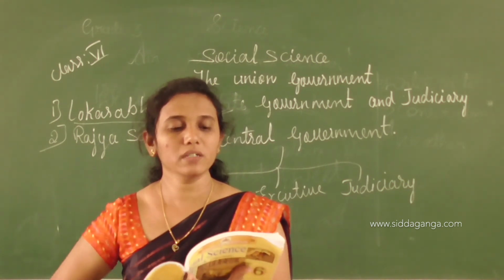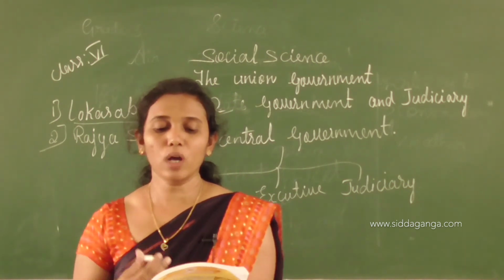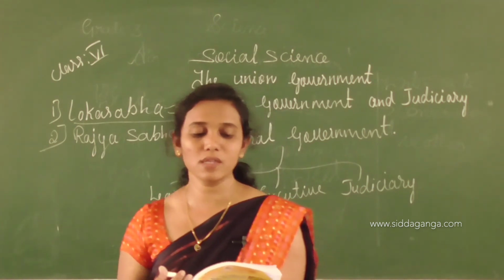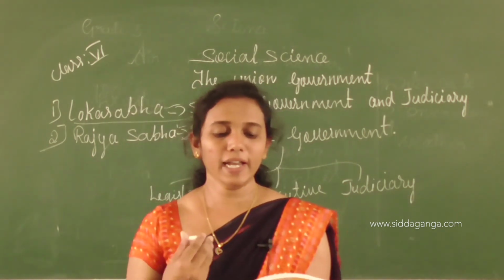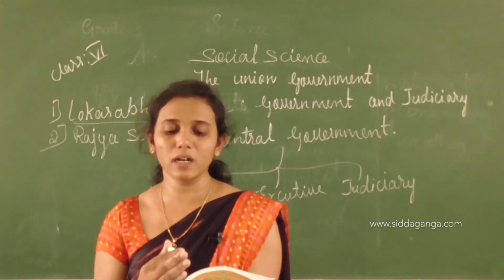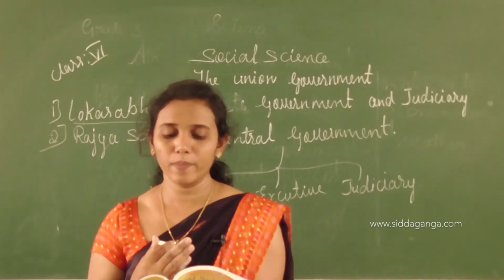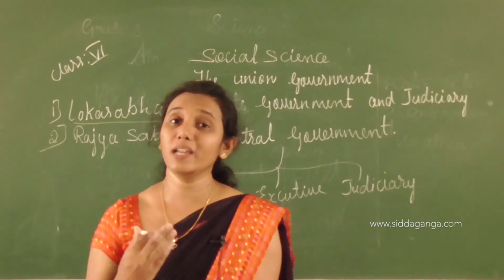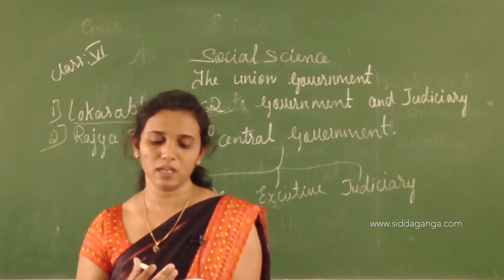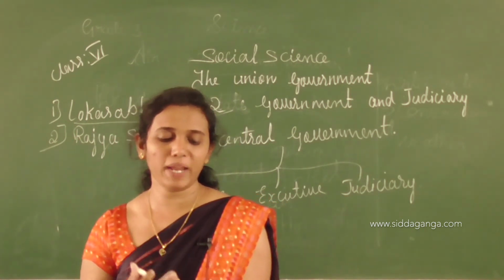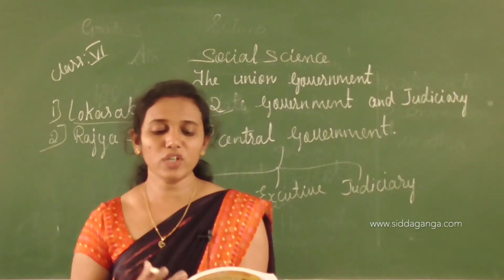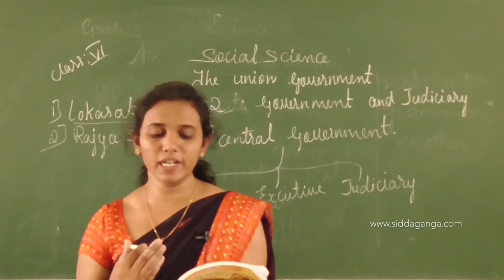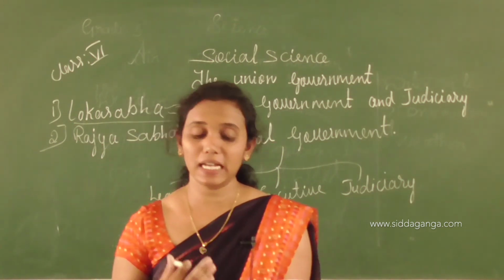Next we talk about our judiciary. The qualification and function of the Chief Justice of the Supreme Court and the Chief Justice of the High Court. The independent system that interprets law and passes its judgment is called judiciary. Law and judiciary play an important role in administration of the state. The functions of the courts: they interpret the laws framed by the legislature.